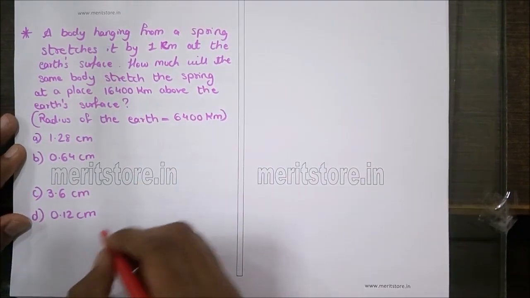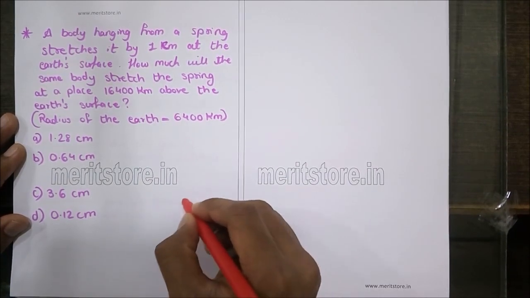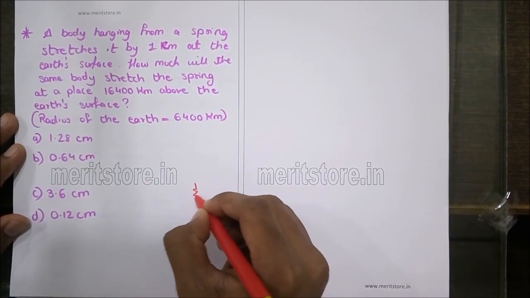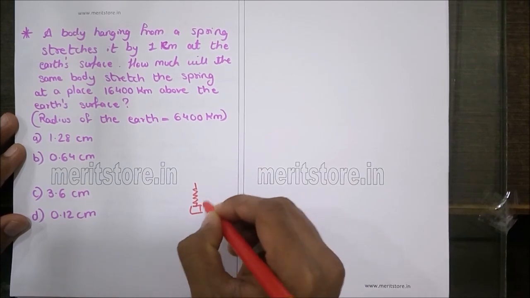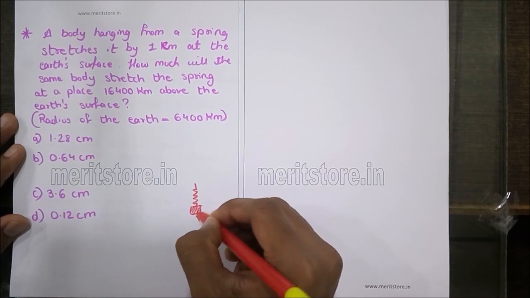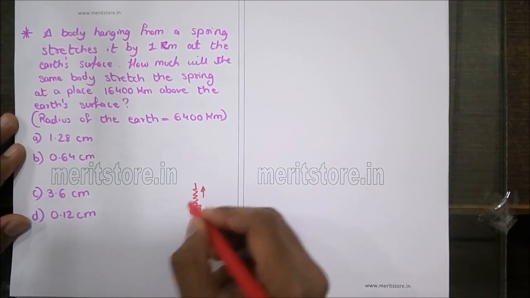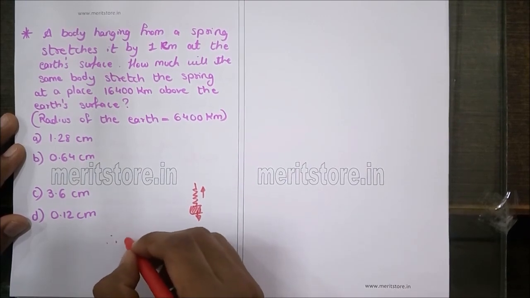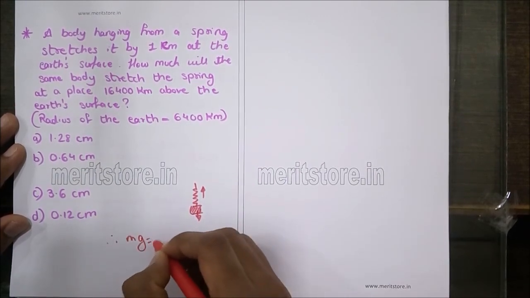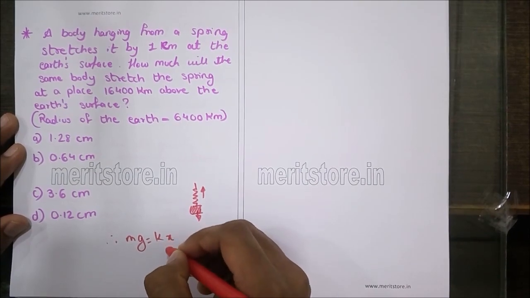Now, when the body is in equilibrium on a spring, the weight of the body is balanced by the spring force. Therefore mg is equal to k times x, that is the deflection in the spring.